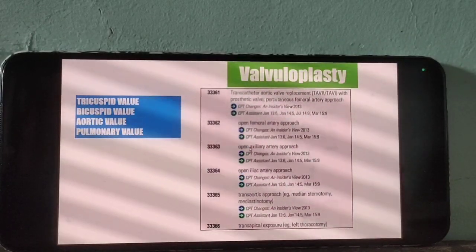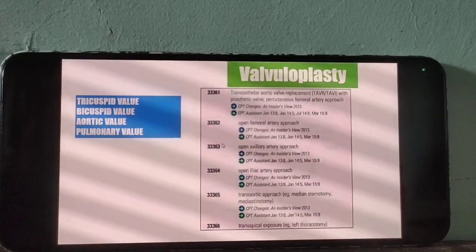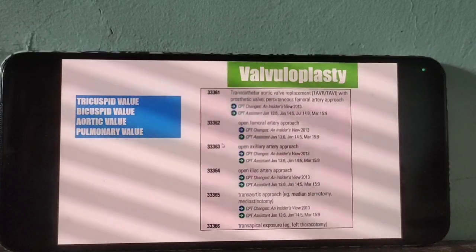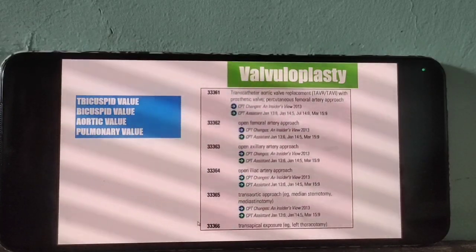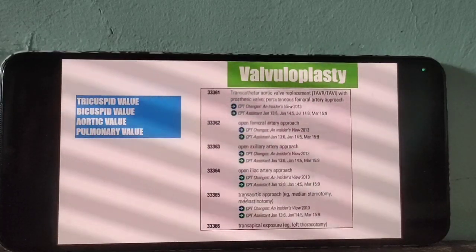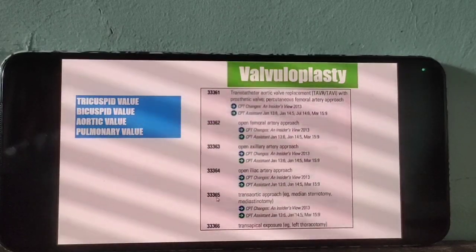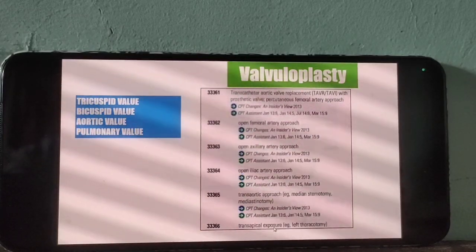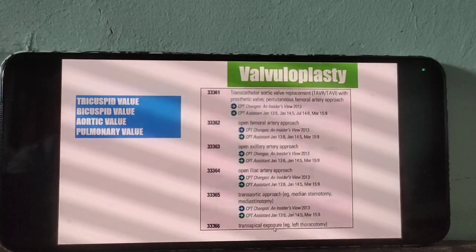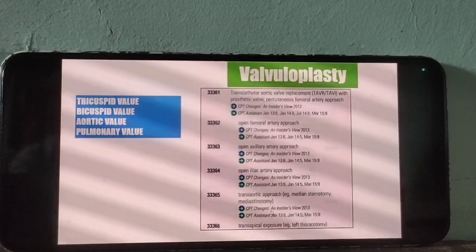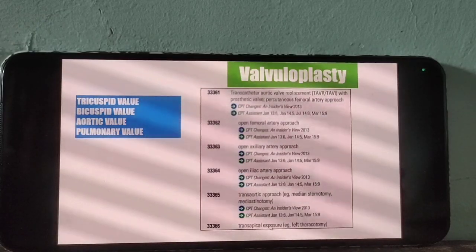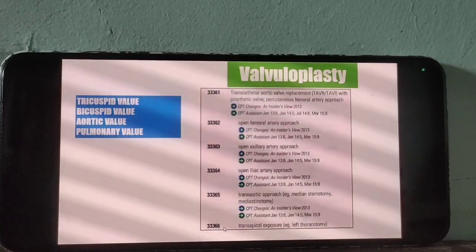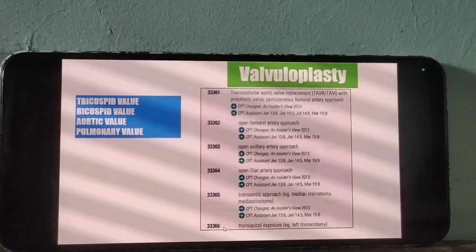Iliac artery approach 64. Trans-aortic approach, through the aorta, 65. Trans-apical exposure, apical means the lower part of our heart, go for 66. So these are the code sections for the aortic valve.